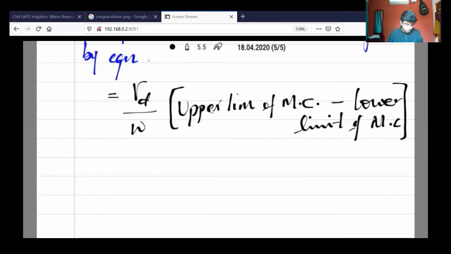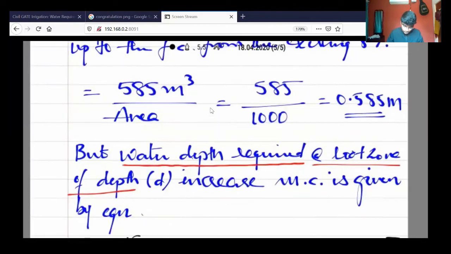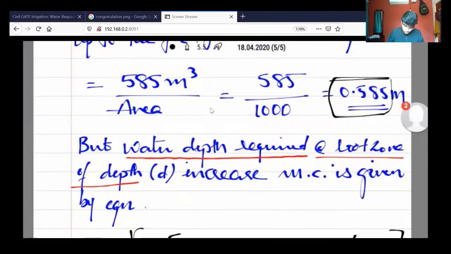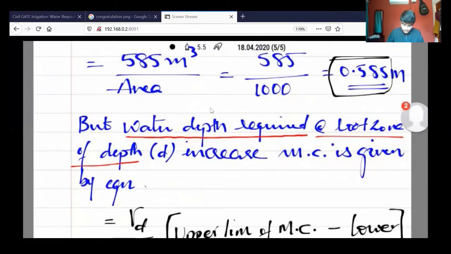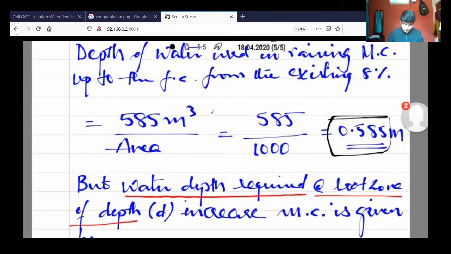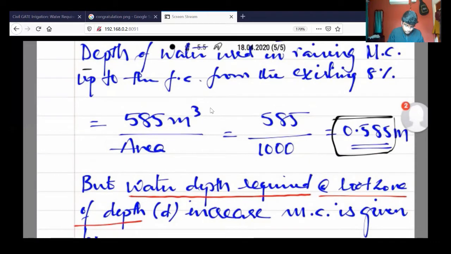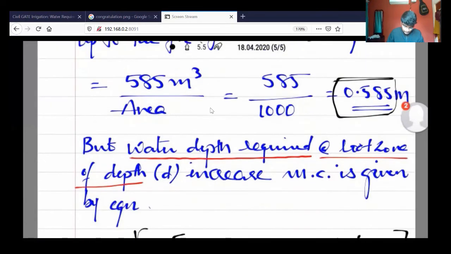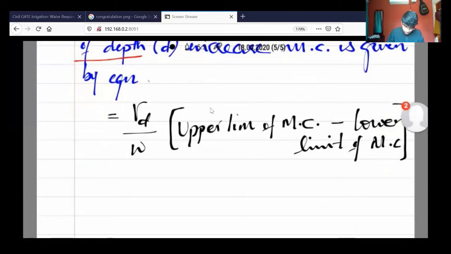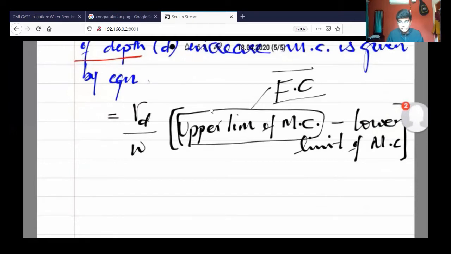So now we know the depth of water required, which we calculated as 0.585. It is already numerically calculated. So now we have to calculate the field capacity, which is nothing but the upper limit, what they ask to calculate.